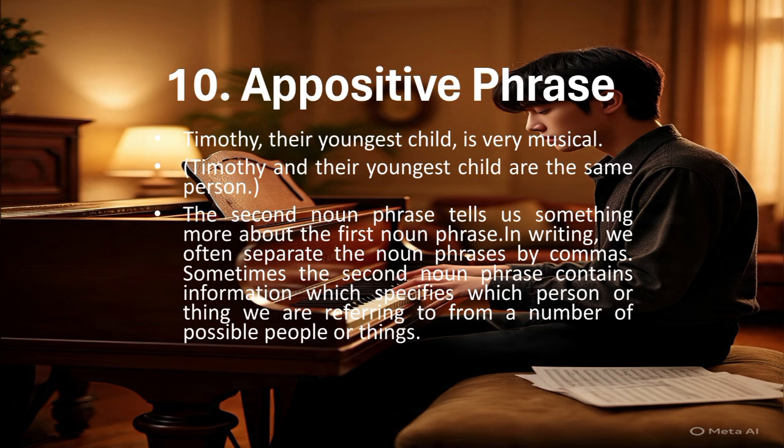The second noun phrase tells us something more about the first noun. In writing, we often separate the noun phrases by commas. Sometimes the second noun phrase contains information which specifies which person or thing we are referring to from a number of possible people or things.